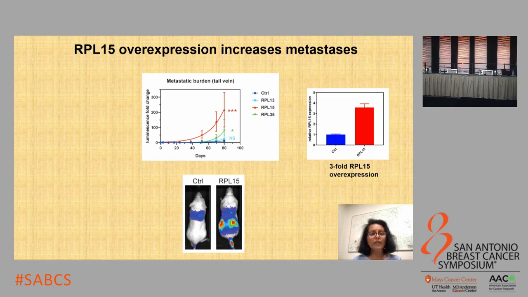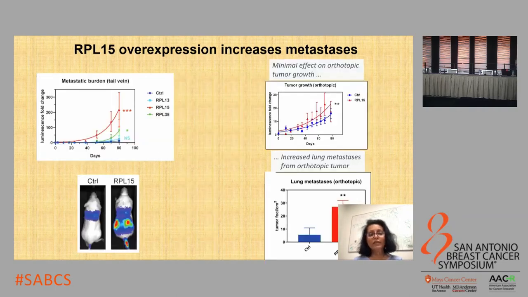To understand their consequence in metastasis, Richard overexpressed these proteins in CTCs and injected them into the tail vein of mice. Compared to the control cells, the CTCs overexpressing RPL15 and RPL35 formed more metastasis, whereas RPL13 had no effect.